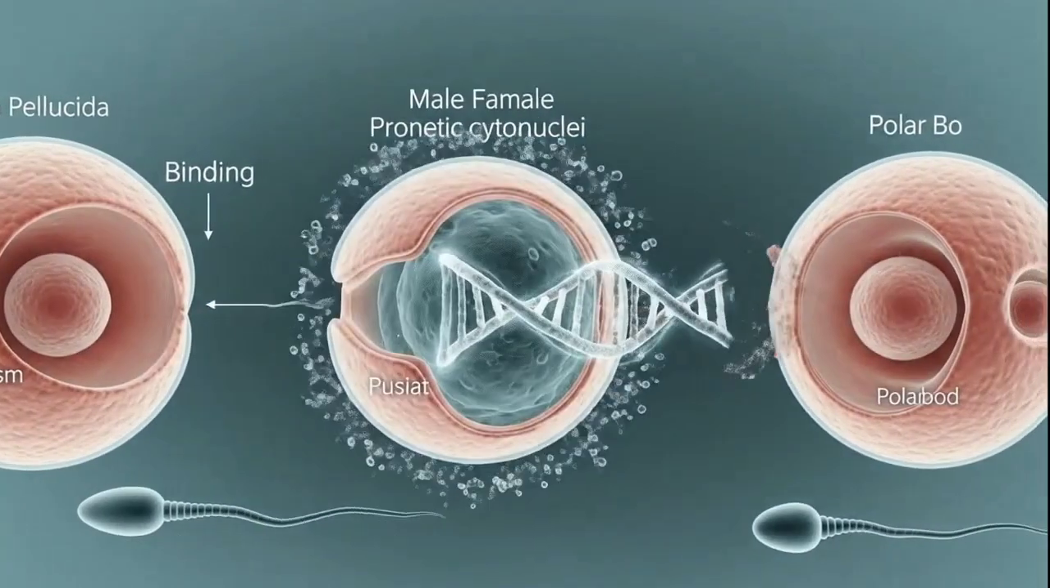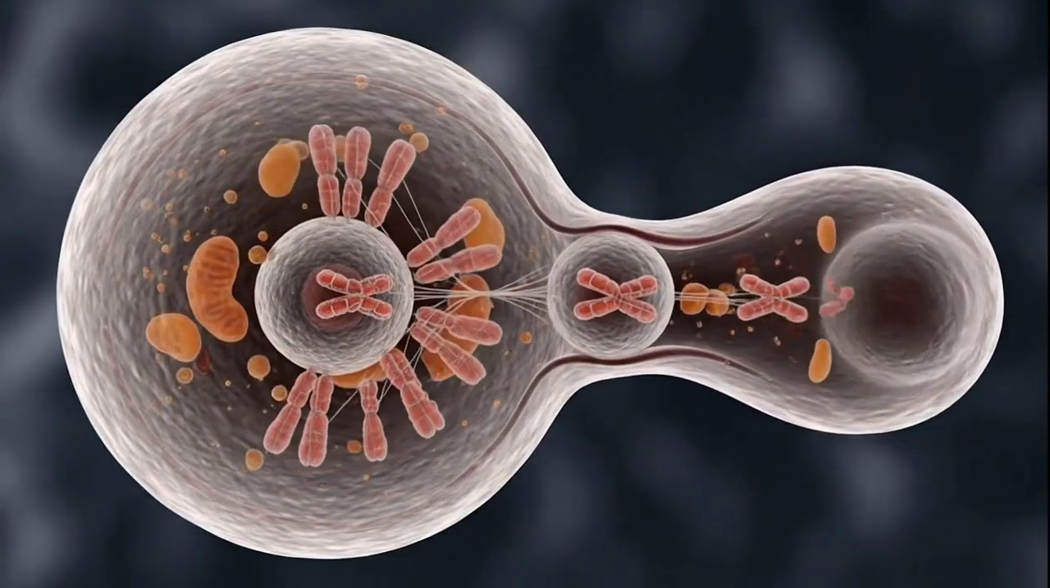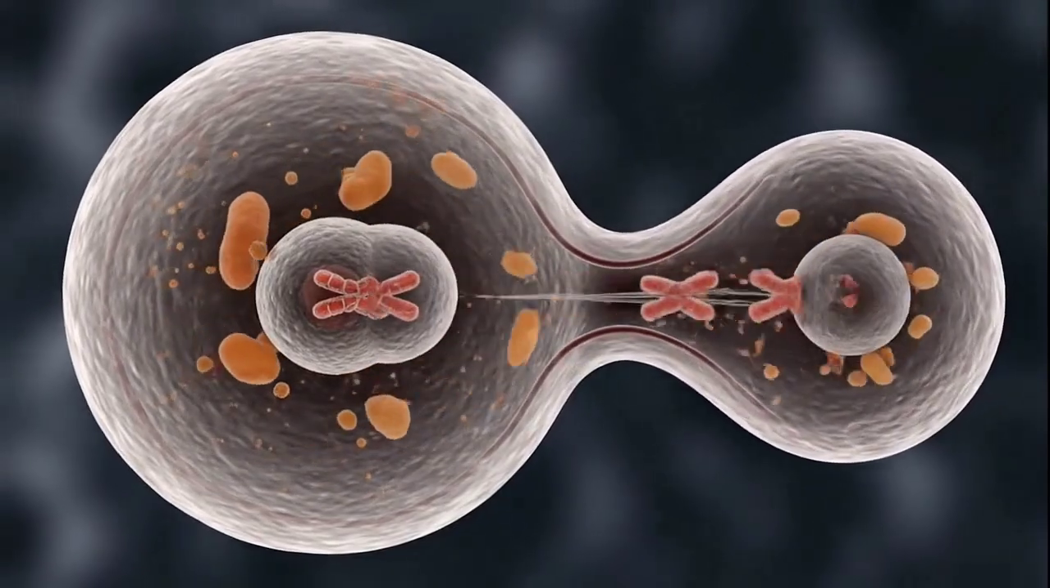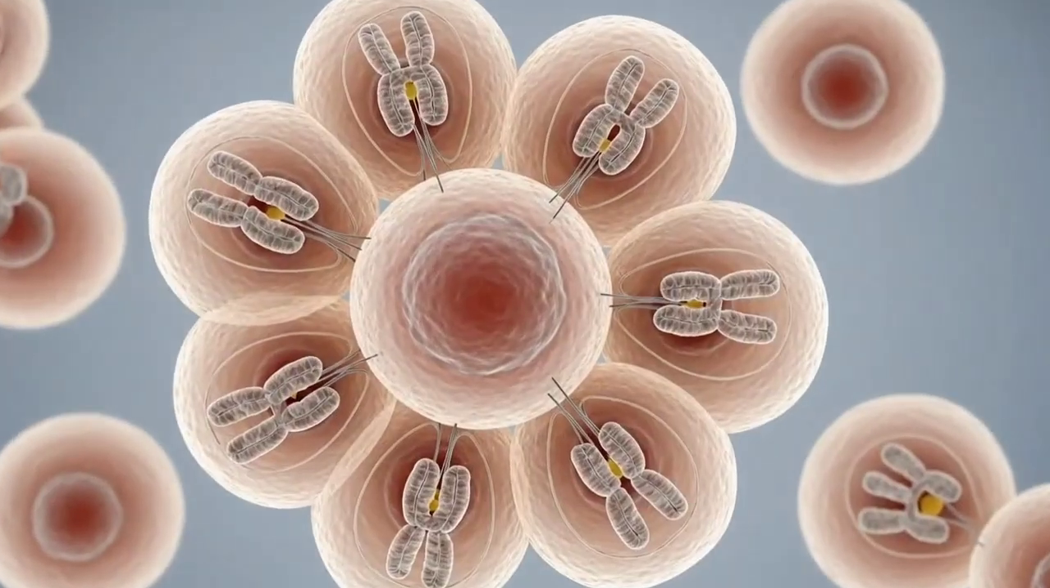Mitosis. The fertilized egg, now called a zygote, immediately begins dividing through a process known as mitosis. These rapid cell divisions allow life to grow without increasing in overall size.